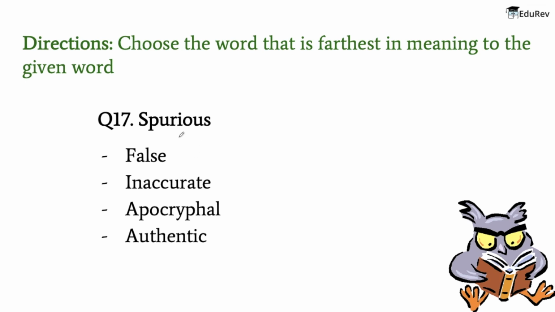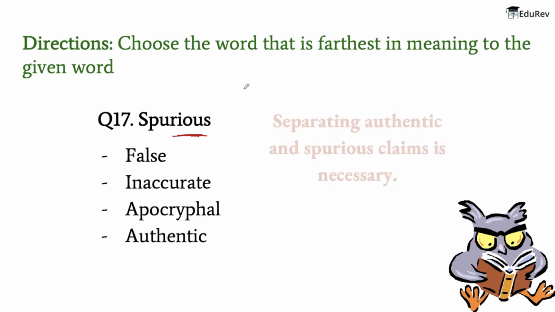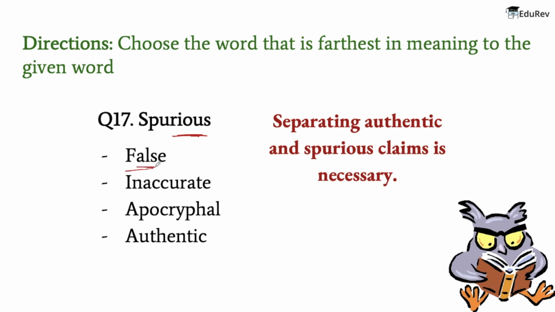Alright. Now the next word is spurious. So the meaning of this word is not being what it purports to be, that is something that is false or fake. So an example is: separating authentic and spurious claims is necessary. Now the meaning of the words are: false means not according with truth or fact, that is something that is incorrect. Inaccurate is something that is not accurate.